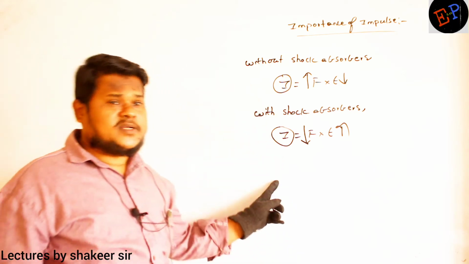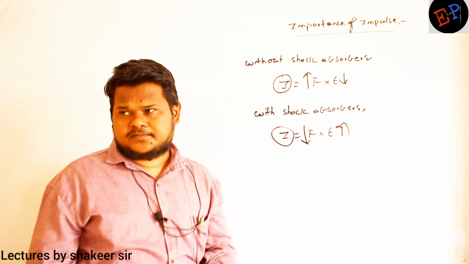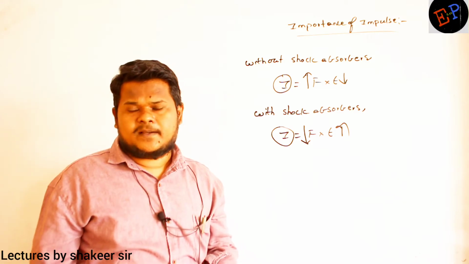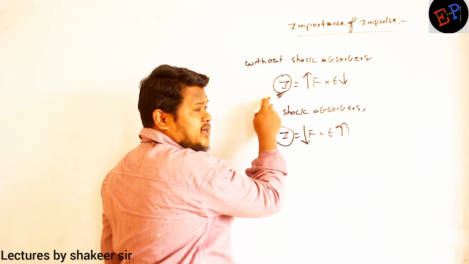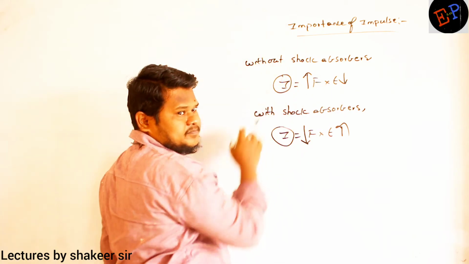So in both conditions, what is constant? Impulse is a constant. Impulse acting on your body is a constant. But if you go without shock absorbers, time will be very less. But impulse should be constant, no? So force will be very large.